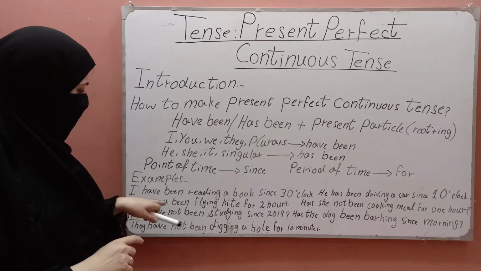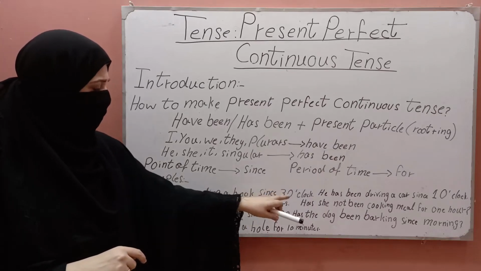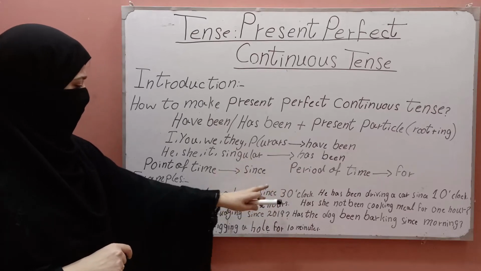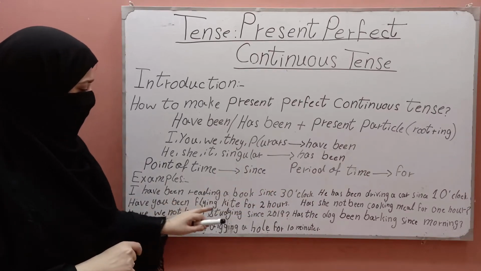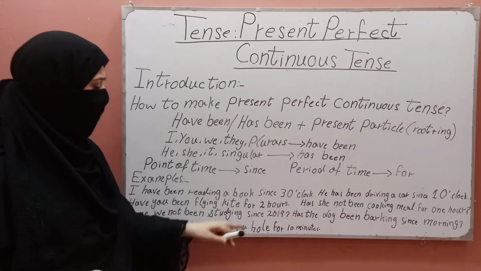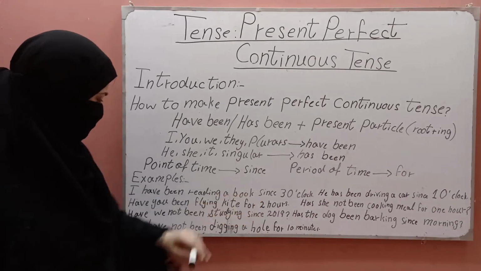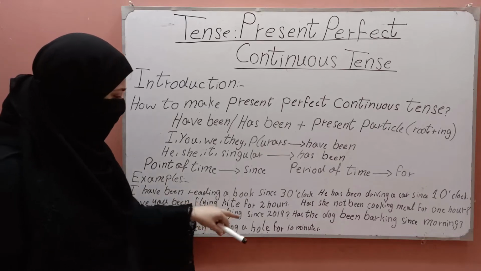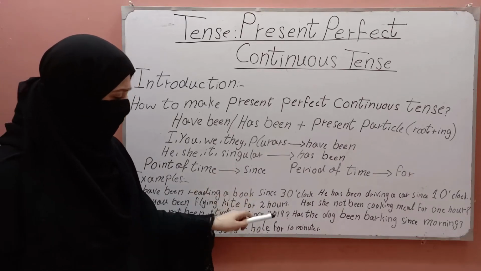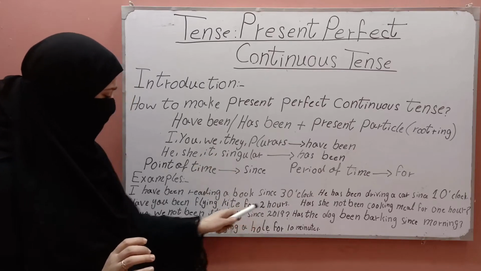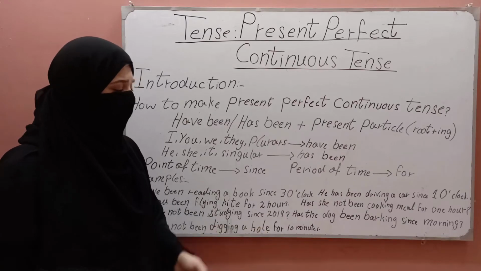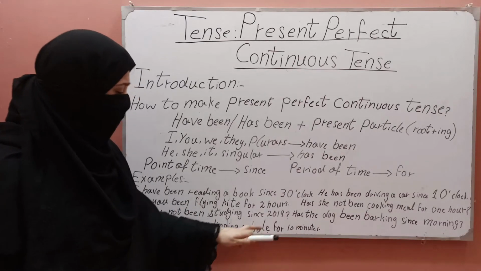I have been reading a book since 3 o'clock, in which the time is fixed, 3 o'clock, so we use since. Have you been flying a kite for 2 hours? 2 hours, we don't know which 2 hours of the whole day, it is period of time. Have we not been studying since 2019? In this the year is fixed, so we will use since. They have not been digging a hole for 10 minutes. We don't know which 10 minutes, so it is for.